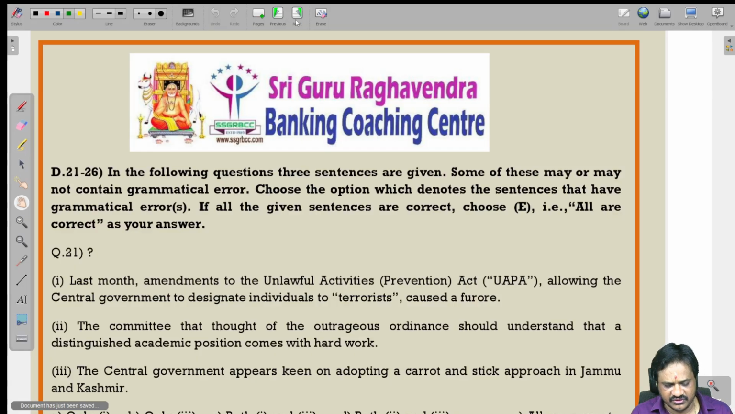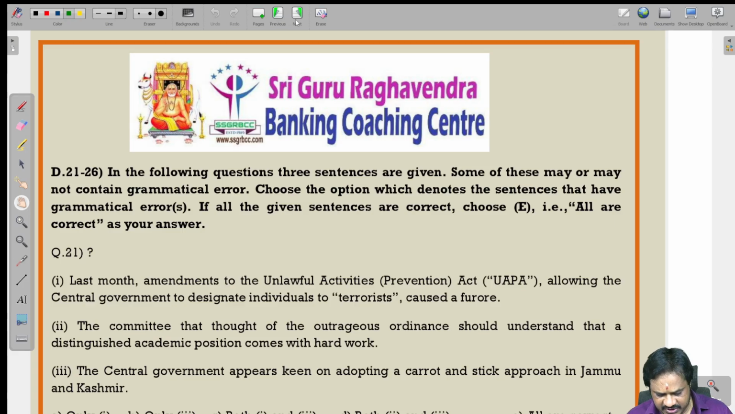Questions 21 to 26: in the following questions there are three sentences given. Some of these may or may not contain grammatical errors. Choose the option which denotes the sentence that has the grammatical error. If all the sentences are correct, choose 'all correct' as your answer. Okay, here also there are three sentences given. Choose the option that has grammatical errors.